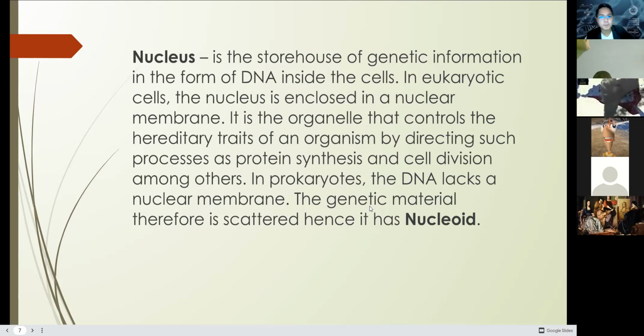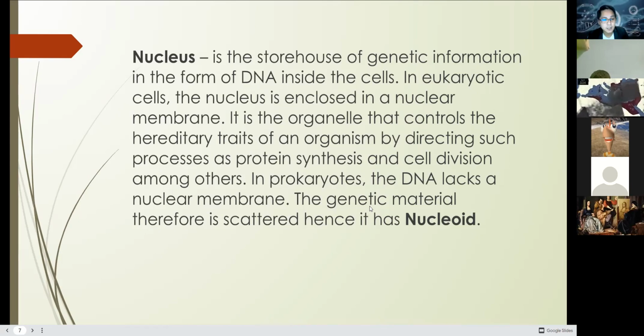In prokaryotic organisms, pro means primitive, and karyon or karyotes means nucleus, a primitive type of nucleus. The DNA lacks a nuclear membrane. The lack of a nuclear membrane makes the genetic material scattered.